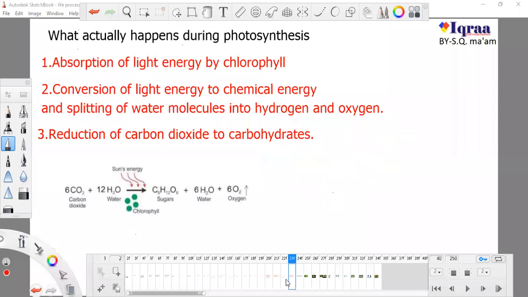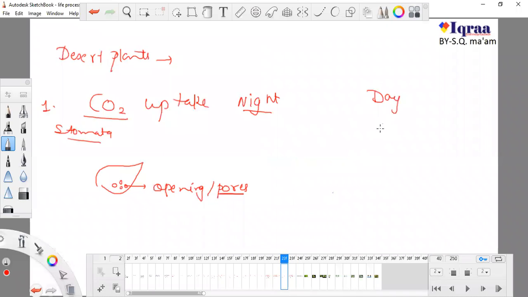So in desert conditions, plants generally have scarcity of water, and if the stomata open in daytime, it is for uptake of CO2. The plant wants to start its process, which is why it needs carbon dioxide, because it wants to do photosynthesis.